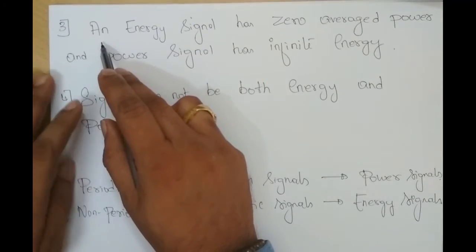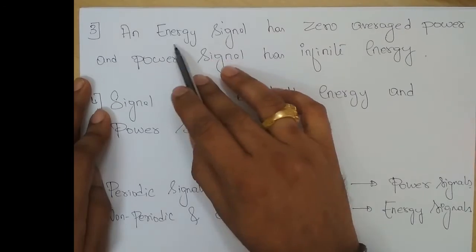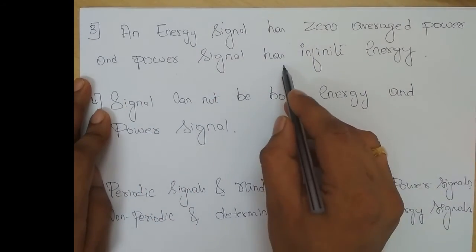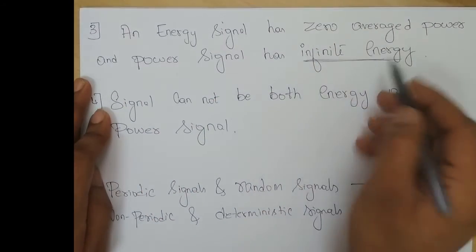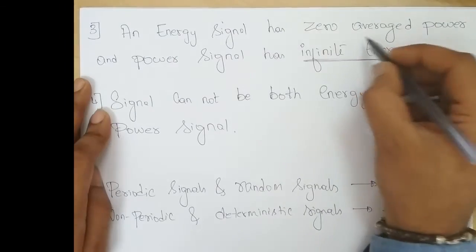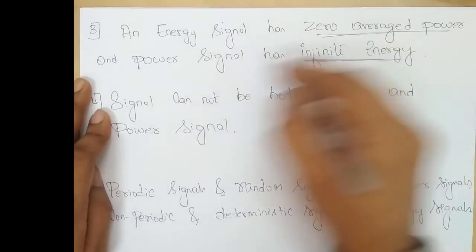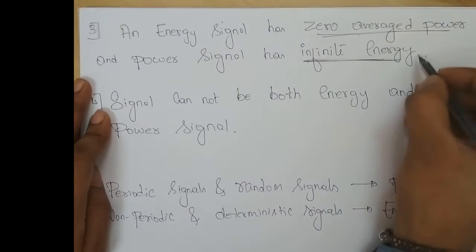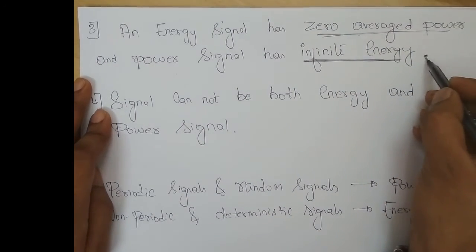And the third point: an energy signal has 0 average power and a power signal has infinite energy. You should know this while solving the problem.